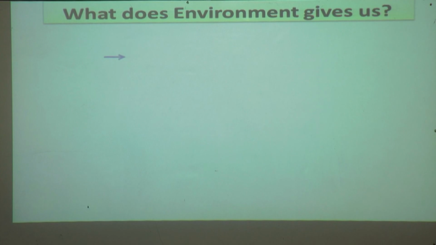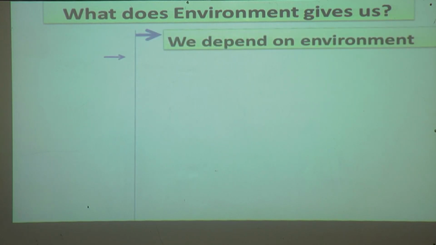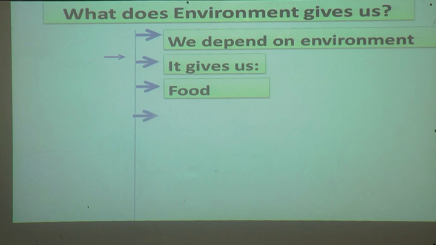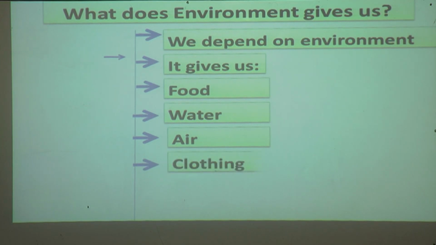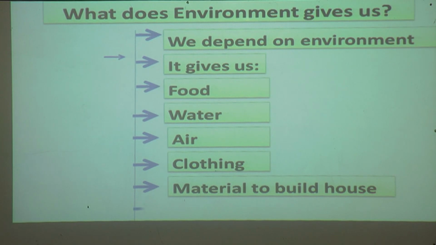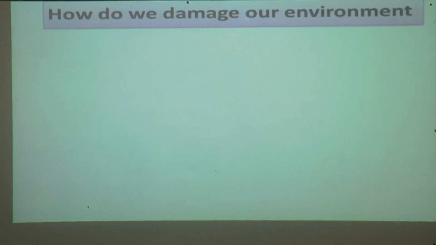What does environment give us? We depend on an environment. It gives us food, water, air, clothing, materials to build houses, and materials for daily life. All these things we get from our environment.